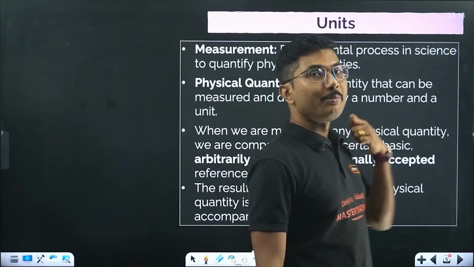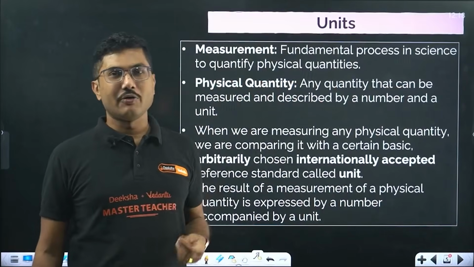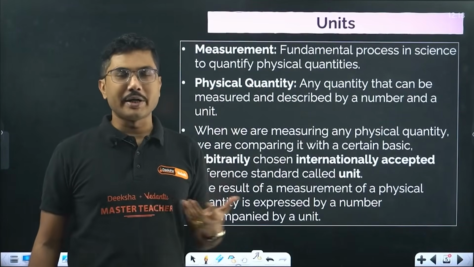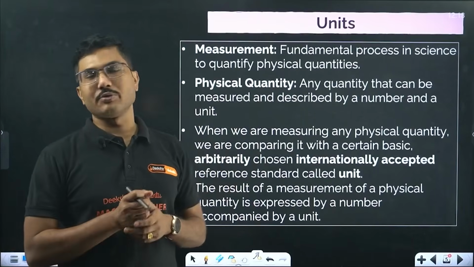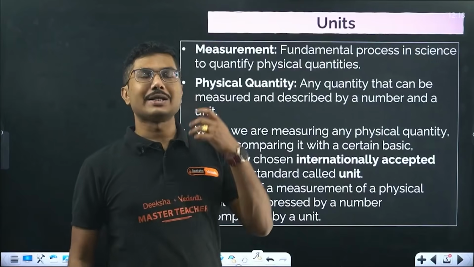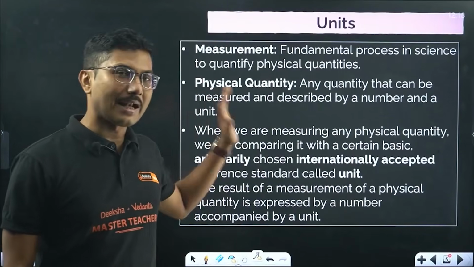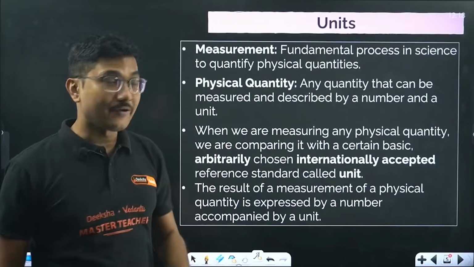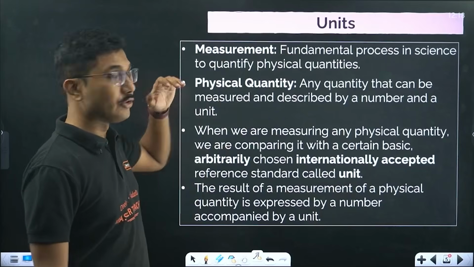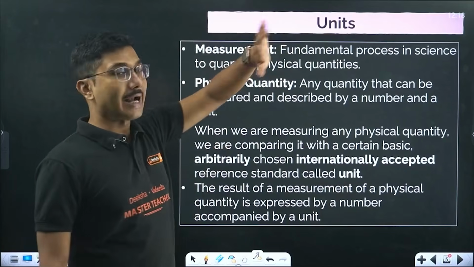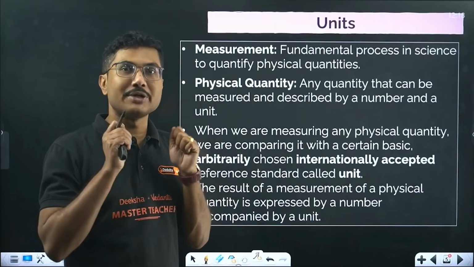To measure physical quantities, or quantify, means how much is this. If I say how long 1 kilometer is, that is a quantification. We can exactly measure what is 1 kilometer of length, or 1 kilogram of mass, or how much time is exactly 60 seconds. That can be measured. So to quantify some physical quantities, what a physical quantity is we'll come to as well. That is called measurement. So measurement is the process of measuring.